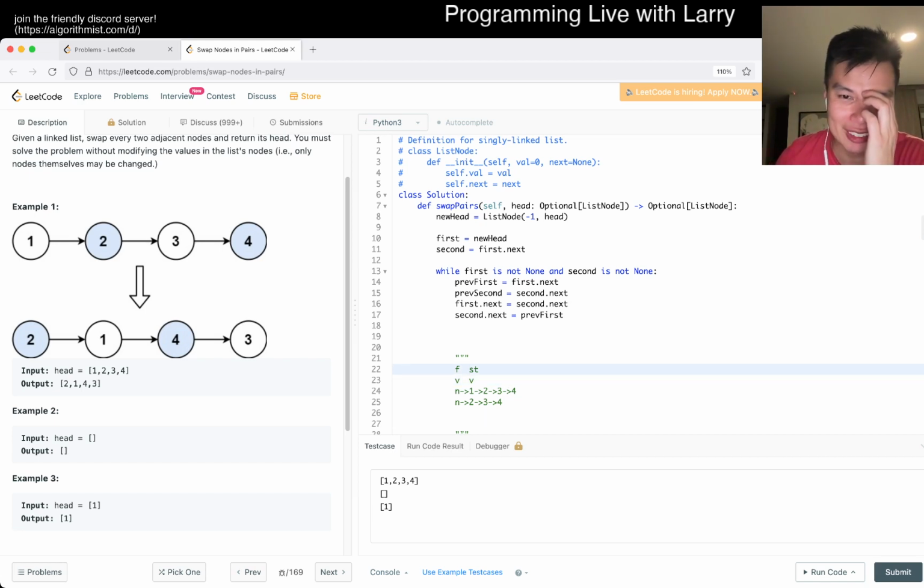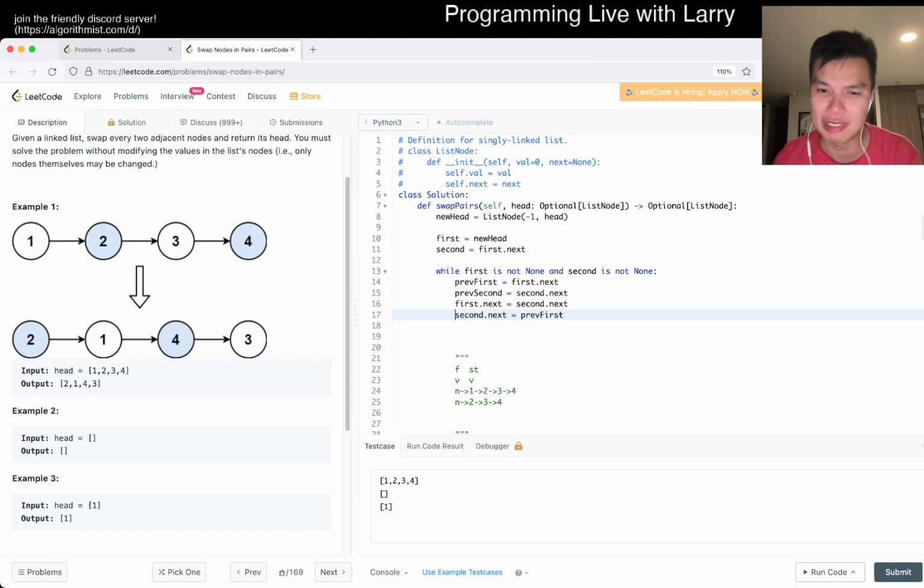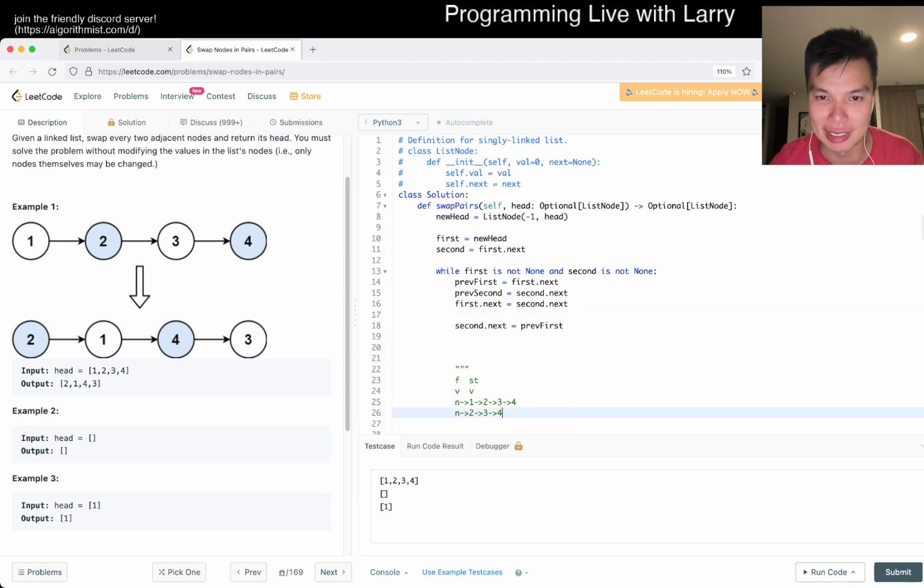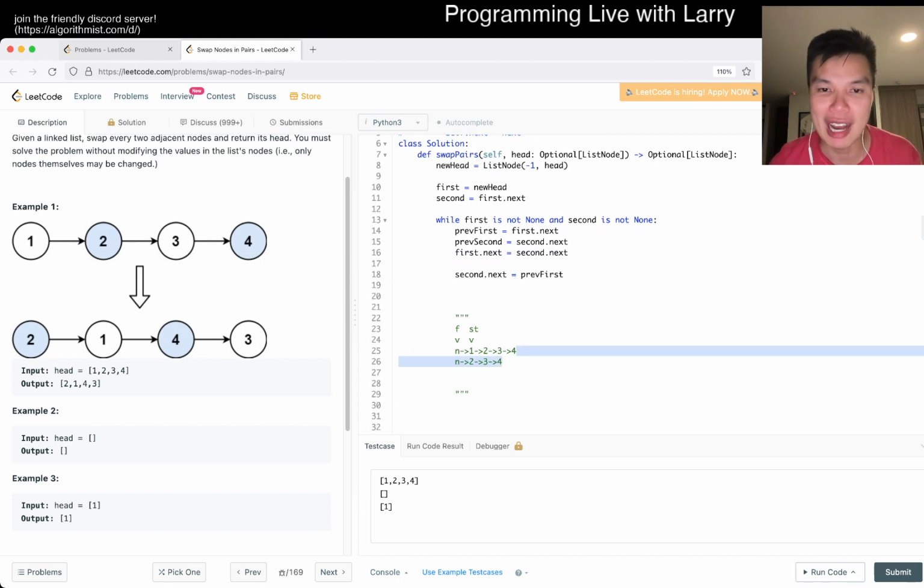Okay, the second dot next is pointing at 2, so this actually is wrong. Okay, that's why, because I was like, this doesn't feel right. Oh no, I confused myself again. This is so easy to confuse. Okay, because I drew, so this is after this line, right? Okay, and then second dot next is pointing at the 2 node. So second dot next is equal to first dot next because we said it explicitly, right? So it doesn't really matter.